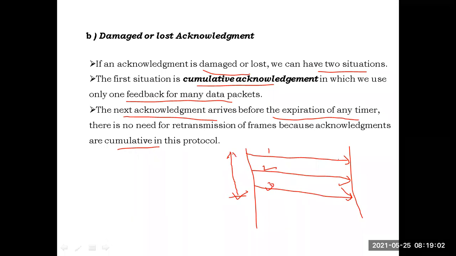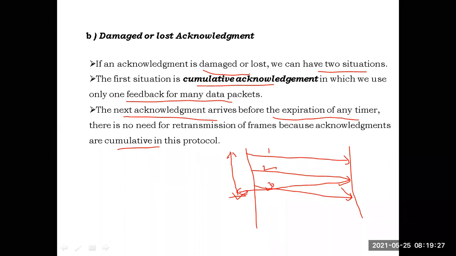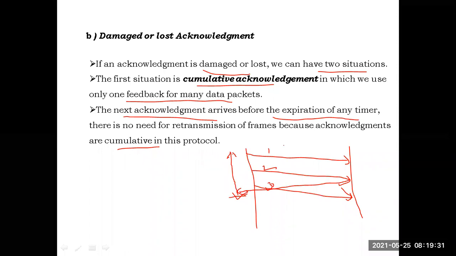So after sending frame 1, the acknowledgement of frame 2 reached before the expiration of the timer of frame 1. The acknowledgement of frame 2 itself indicates that frame 1 was also successfully received.